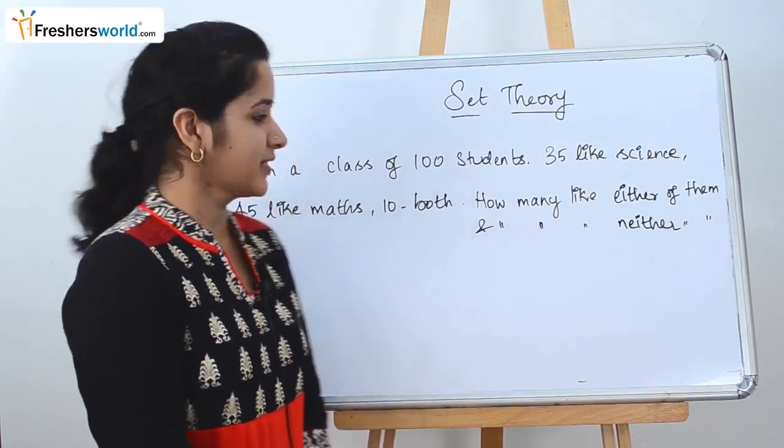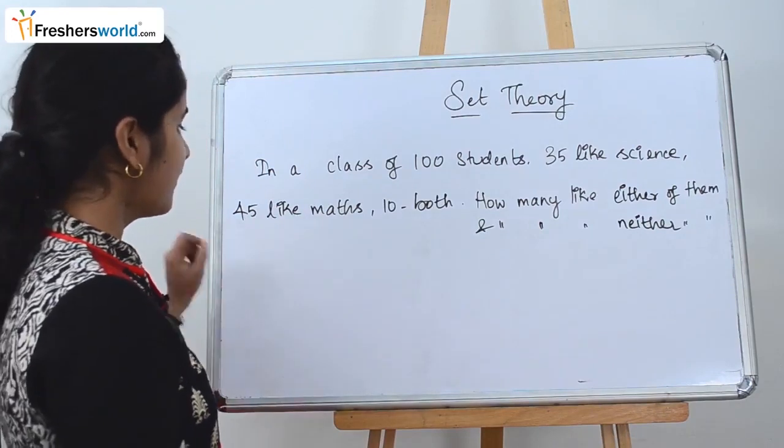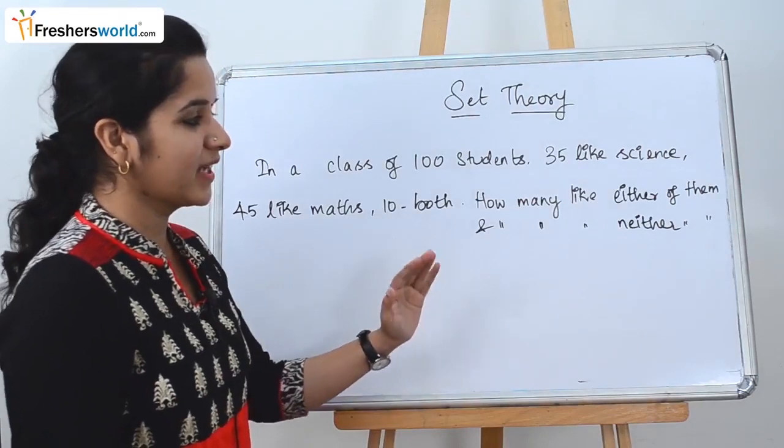So let's get started. The question that they have given is: in a class of 100 students, 35 like science, 45 like maths and 10 like both. How many like either of them and how many like neither of them?